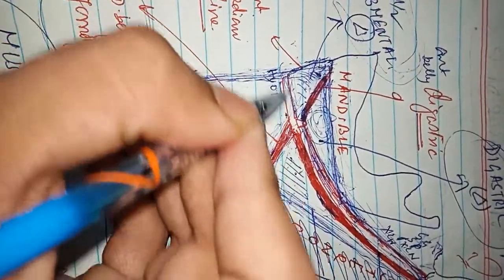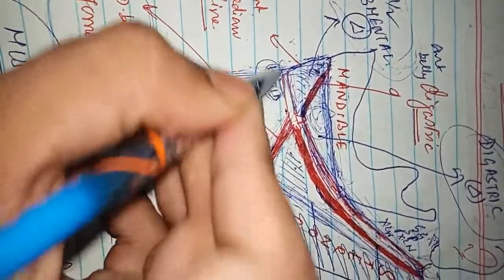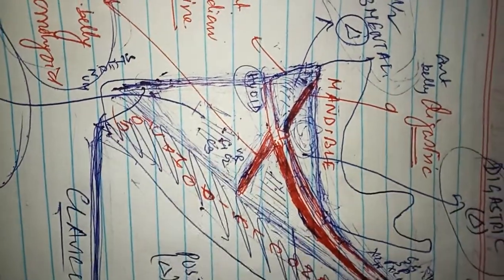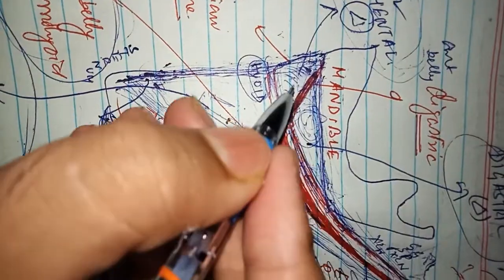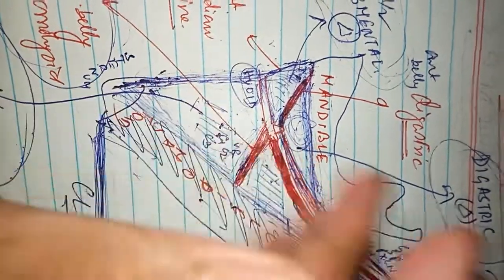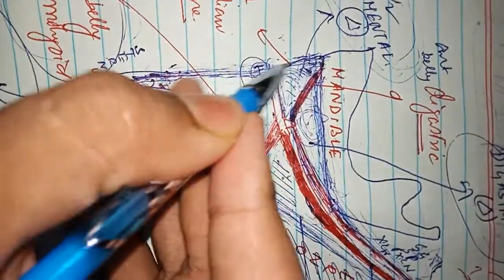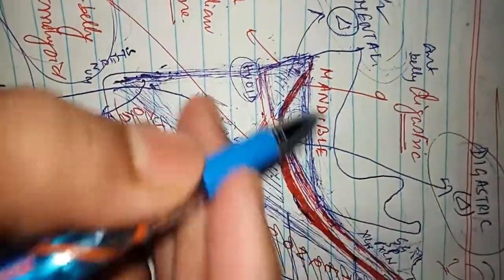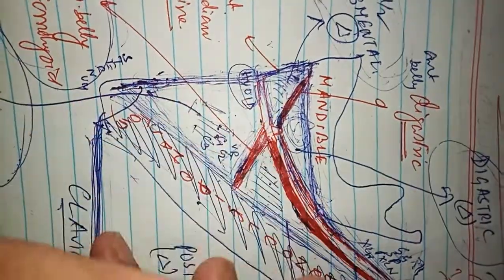The base is formed by the hyoid bone. This is the hyoid bone. The floor is formed by the right and left mylohyoid muscles, which unite together in the midline, because the mylohyoid muscle forms the floor of the mouth. So this is the submental triangle.